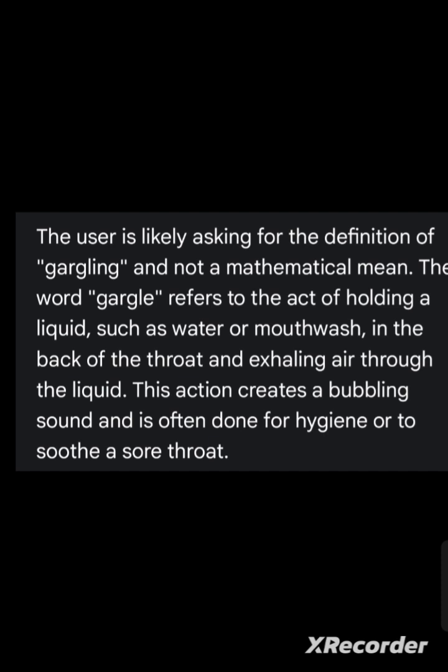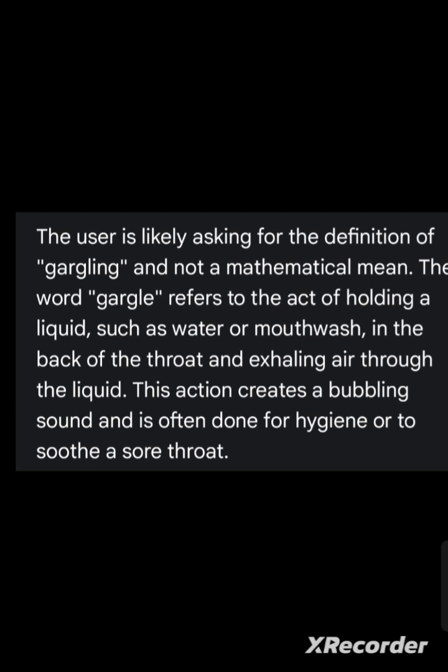I will give you a live and practical example. Are you getting it? So this is the sound of gargling.